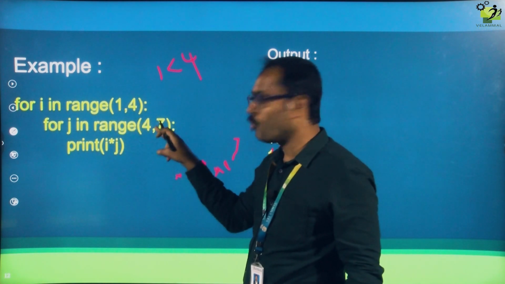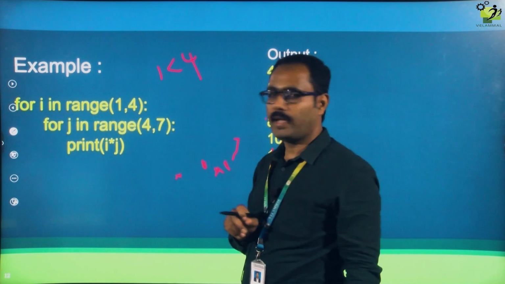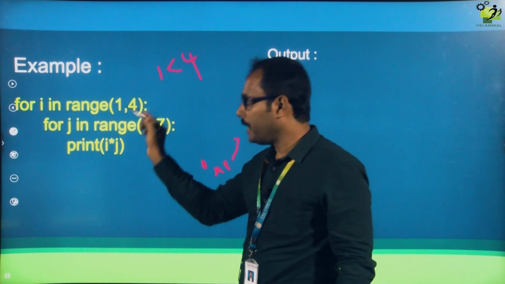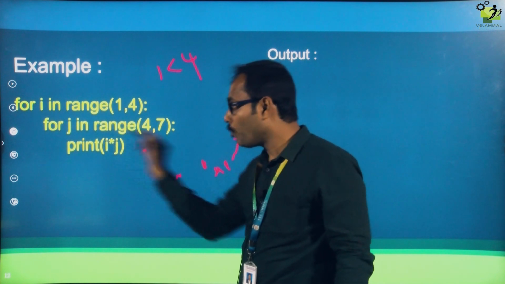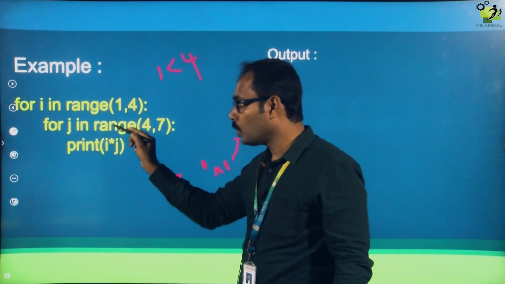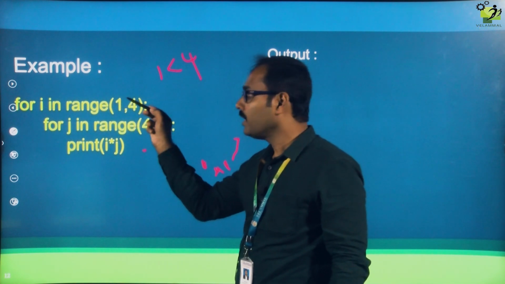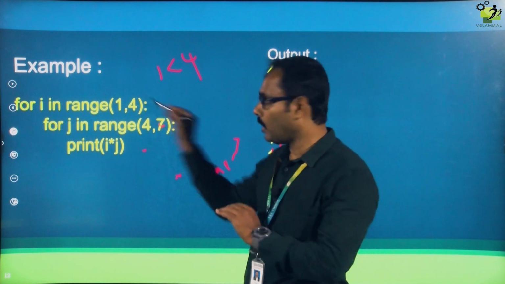If the inner for loop is true only, it will go to the print statement. Suppose the outer for loop is true and the inner for loop is false. When the inner for loop becomes false, it will go to the outer for loop. When the outer for loop becomes false, it will come out entirely, it will not go anywhere. That is the logic behind it.